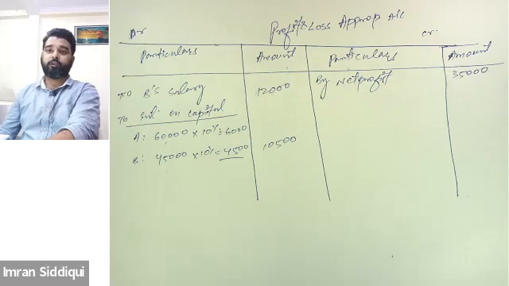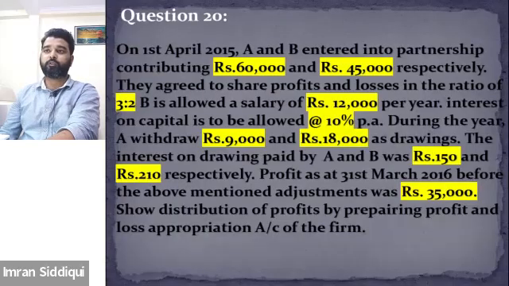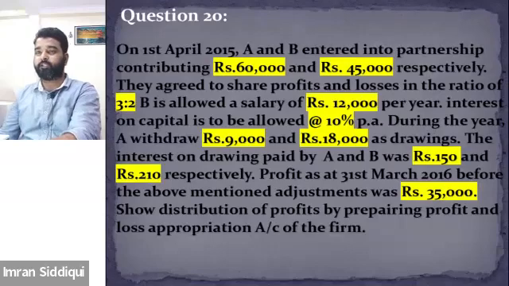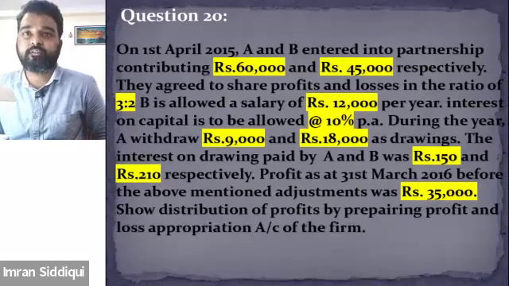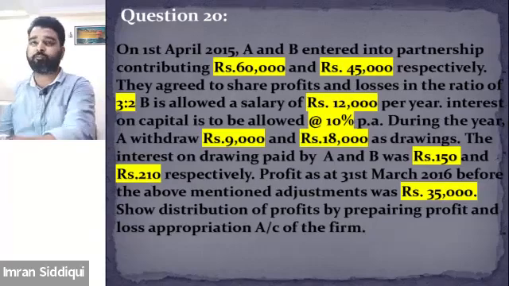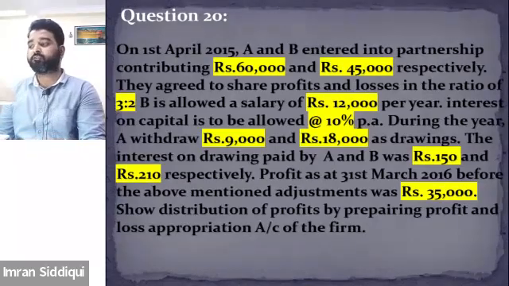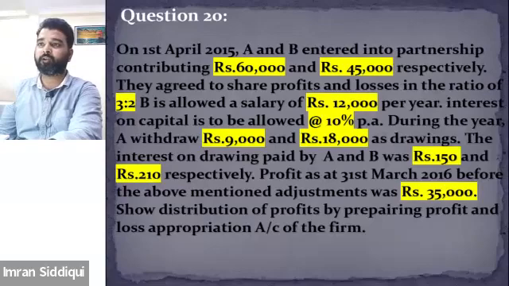Now let's move to the next point. The question also tells you that the interest on drawings paid by partners A and B is 150 and 210. Could you please tell me on which side of the P&L appropriation account we will write the interest on drawings, credit side or debit side? Credit side. Correct. Why? Because it is an expense for the partner and income for the firm.